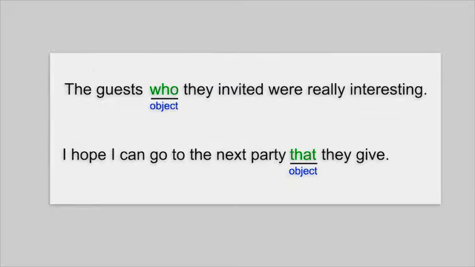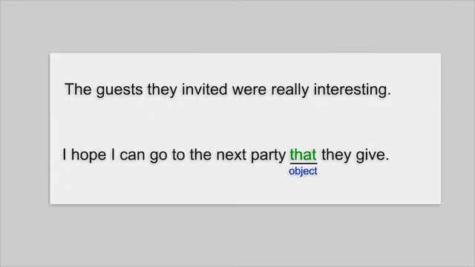When the relative pronoun is the object of the clause, it may be omitted. For example, we can omit the word who from the sentence, the guests who they invited were really interesting, and say, the guests they invited were really interesting. We can omit the word that from the sentence, I hope I can go to the next party that they give, and say, I hope I can go to the next party they give.